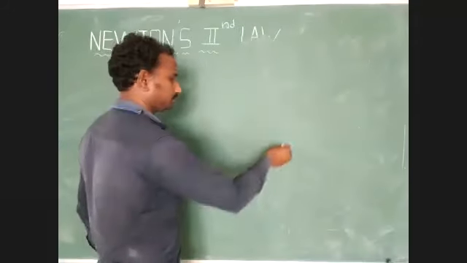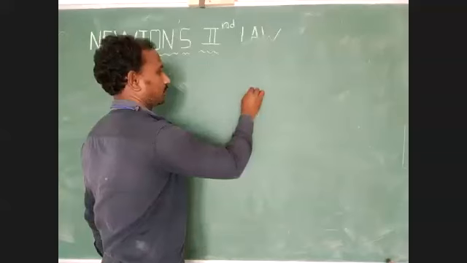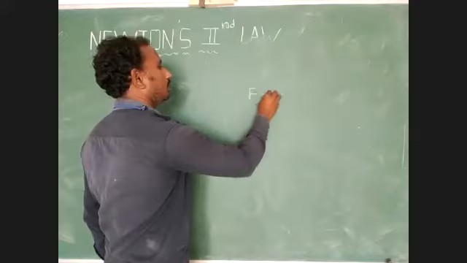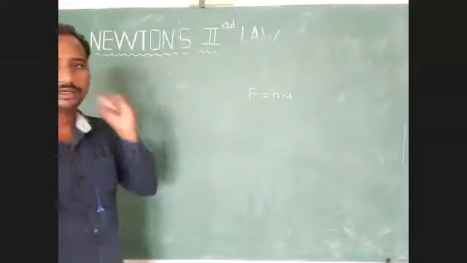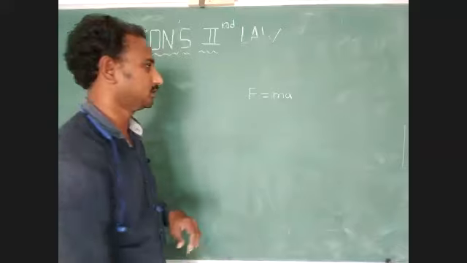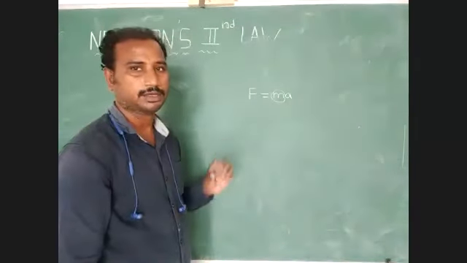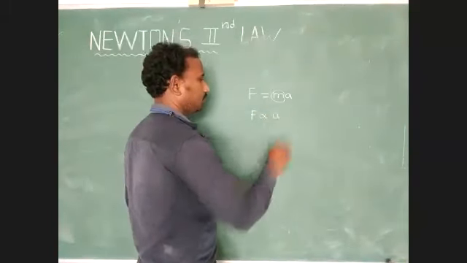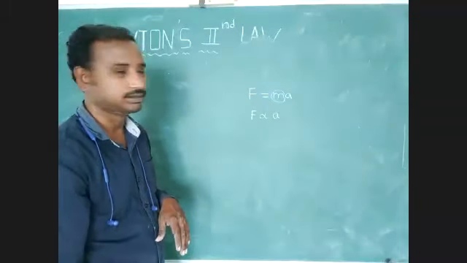Next we have to observe here. F equal to mass into acceleration. Newton's second law explains this formula for force. F is equal to mass into acceleration, but when mass is constant, F is directly proportional to acceleration.